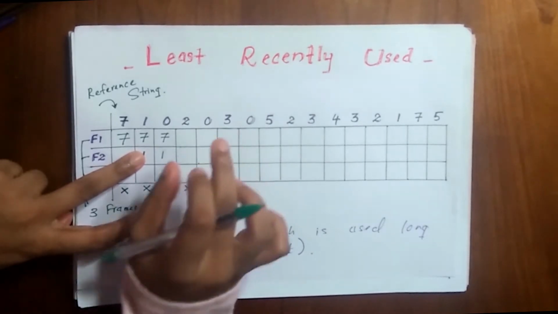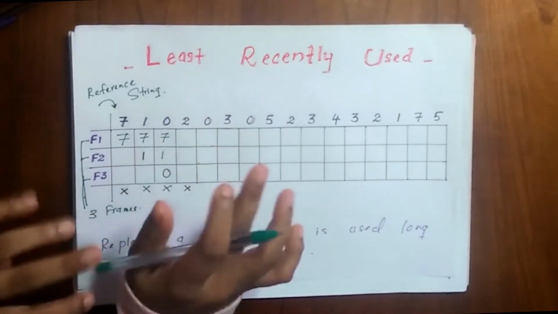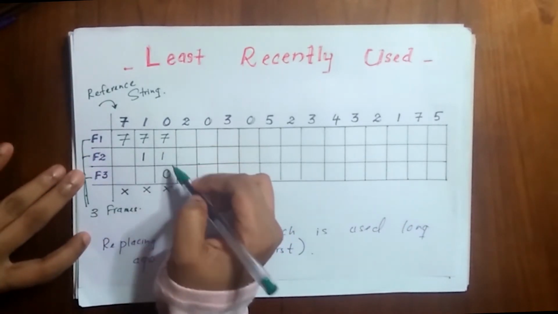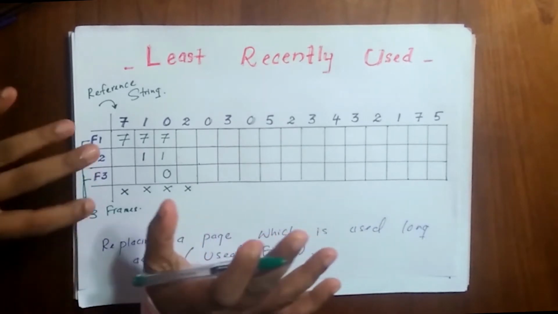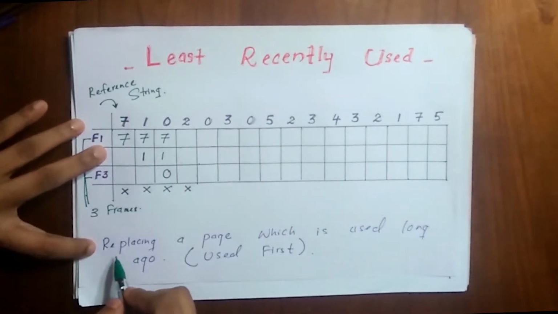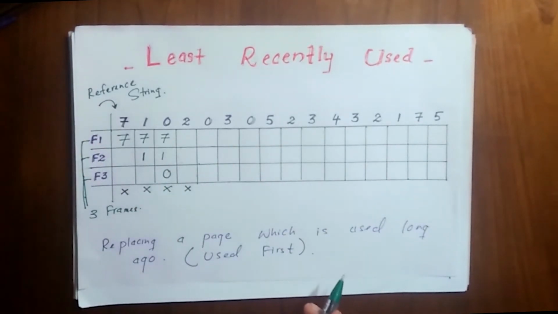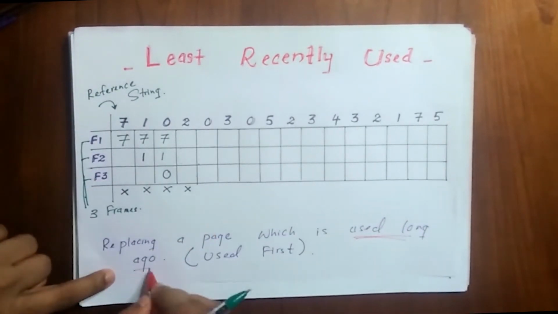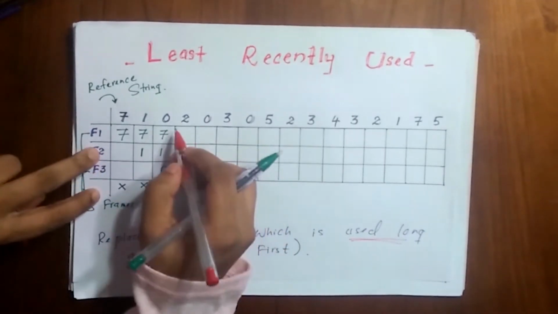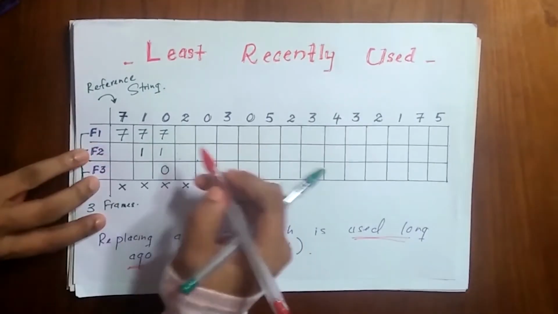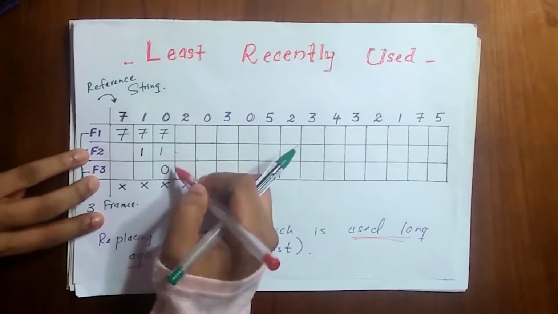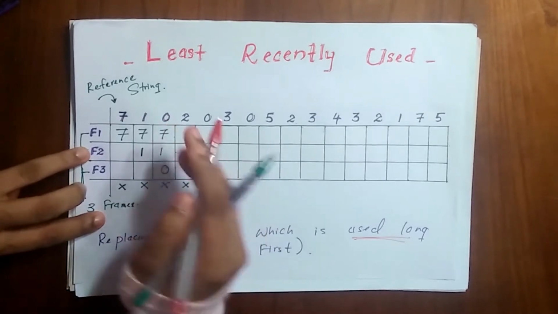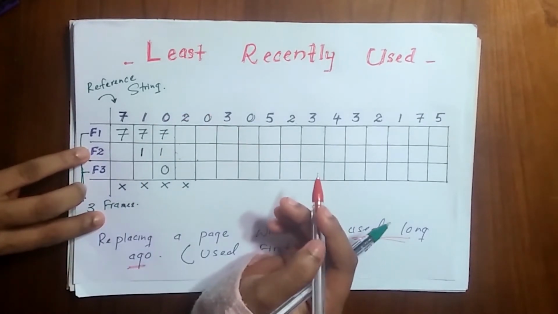And how can we place this page 2, replacing 1 from these 3? It is going to be like this. So we are going to replace a page which is used long ago. So this is how you do it. From these 3 pages, you can see that 0 is the one which is used most recently.